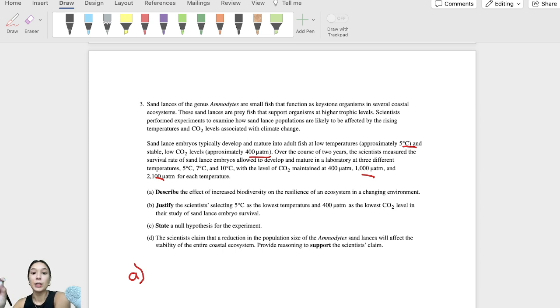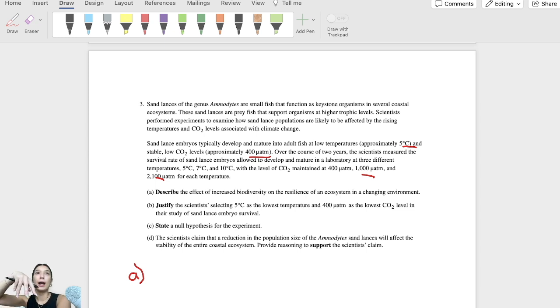We know that if you increase biodiversity, you are going to increase resilience. They're not asking you to explain it, so you can say an increase in biodiversity. It's the same thing like an increase in genetic variation, right? An increase in biodiversity, meaning having multiple different types of species within the same area, is going to increase ecosystem resilience, right? If I have one type of organism in the environment, if anything were to happen, it would wipe out everything in that entire environment, right?